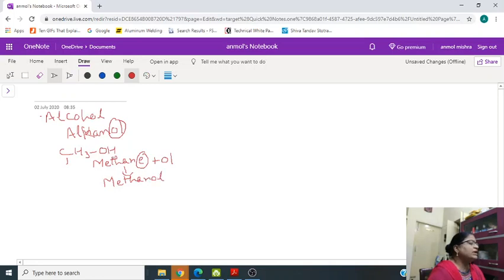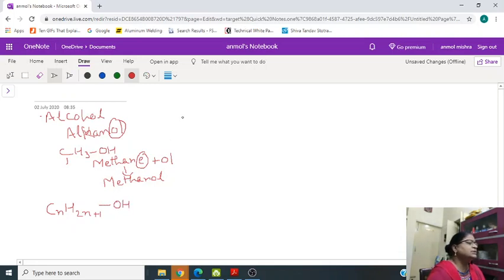So that is why we write the general IUPAC name is alkanol. The general formula for alcohol will be CnH2n+1OH.